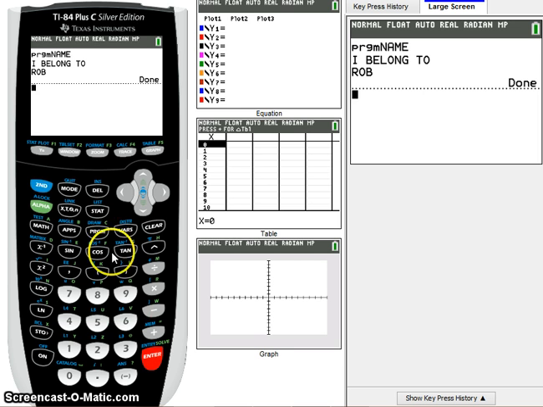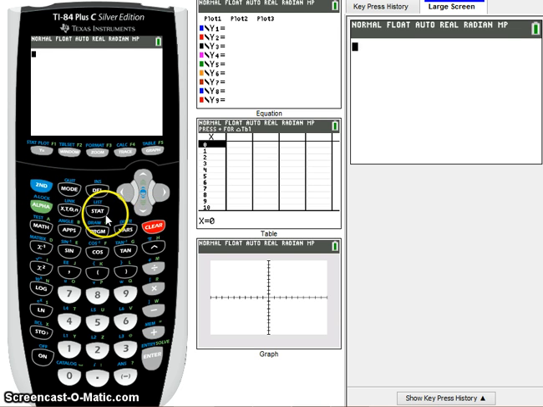All right, that's how we do it. I'm now going to go to second quit, and that program is in there permanently under name. I think I'll clear the screen, and you now have your first program in your calculator.